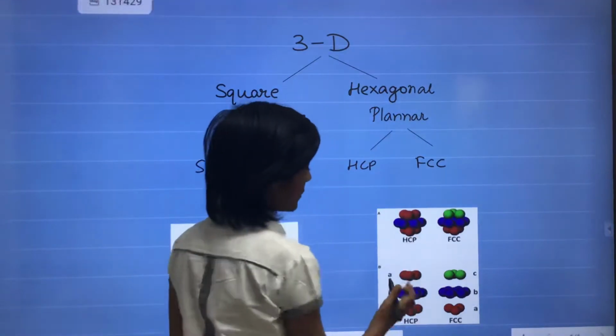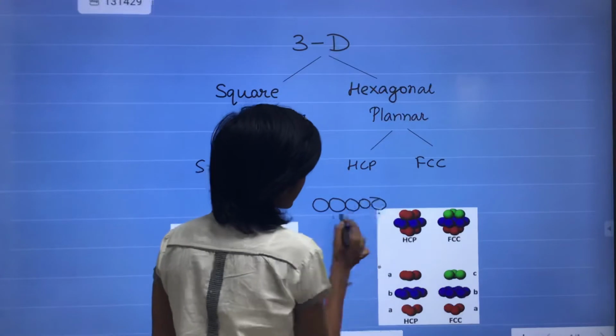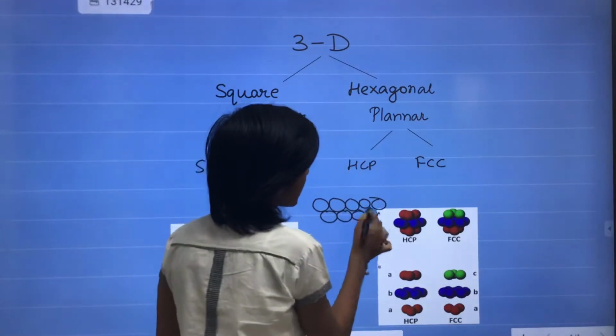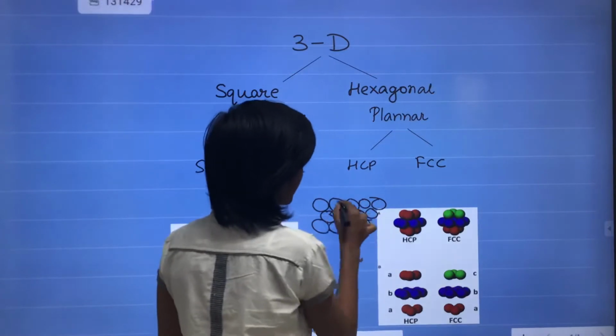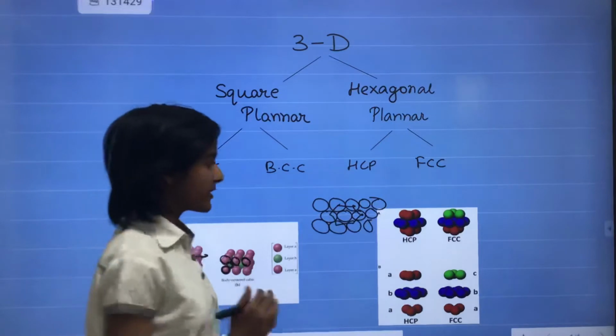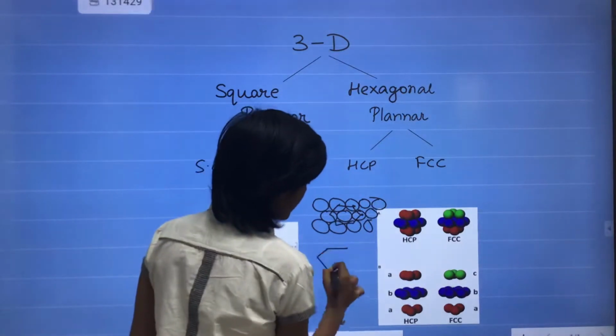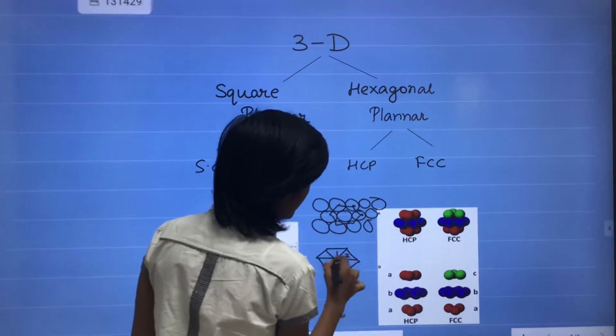In hexagonal close packing, we already discussed that the first row is arranged like this and the second is slightly shifted and the hexagon is formed. The space between them is of 6 balls, but only 3 balls can be fit if we give the numbering 1, 2, 3, 4, 5, 6.